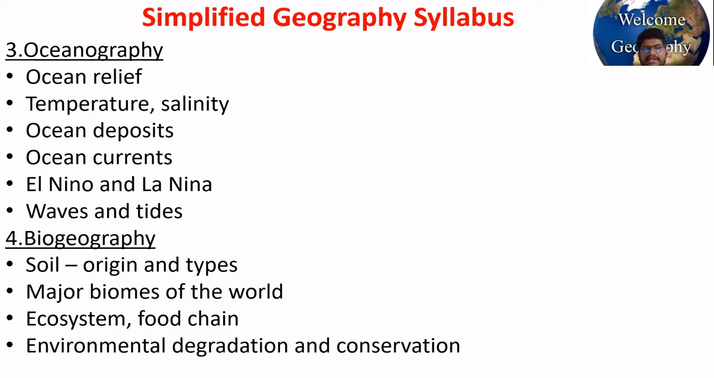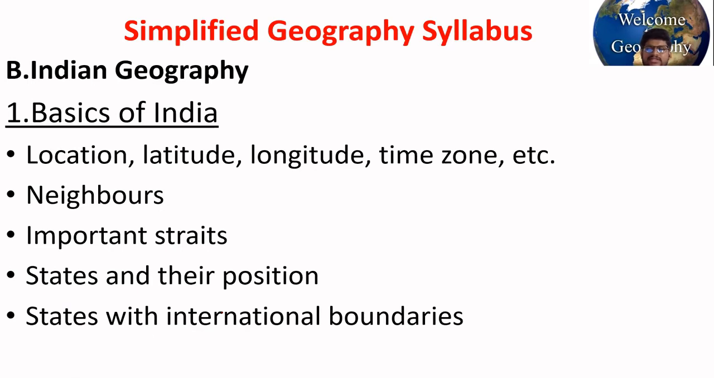Then environmental degradation and conservation. What are the factors leading to the degradation of the environment, and in order to conserve it, what methods we should take, and what the government is doing, that should come under your current affairs. So this is your physical geography. Now, if you apply this physical geography to a particular region, that is India.